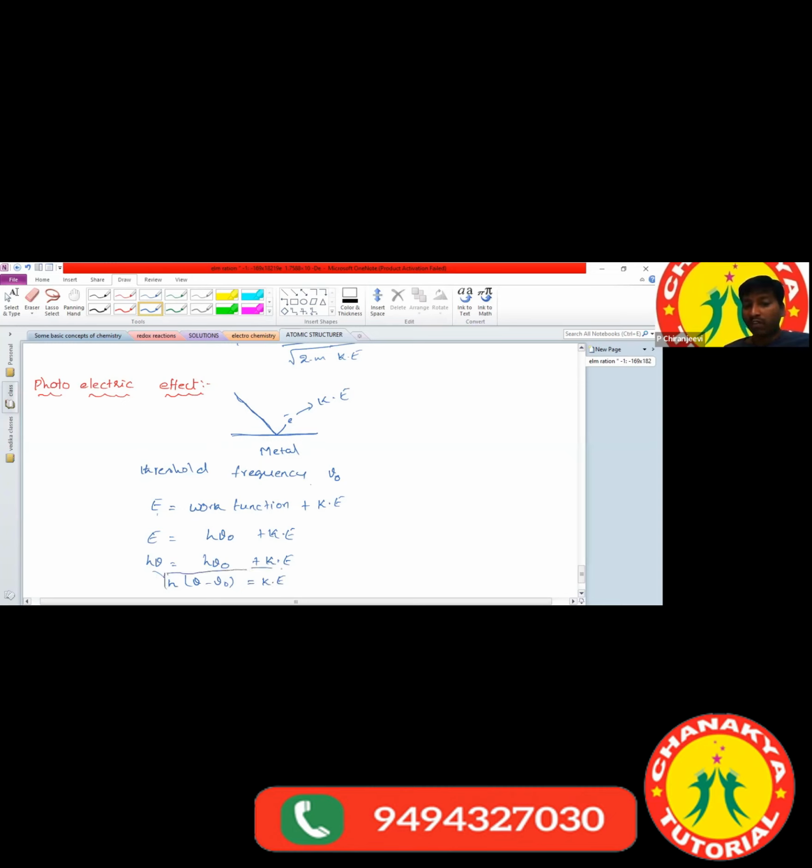Based on that, we have some calculations. Which metals undergo the ejection of electrons? Which metals undergo the photoelectric effect? The metals which have low ionization enthalpy. In the whole periodic table, which elements have low ionization enthalpy? Cesium has the least ionization enthalpy in the whole periodic table.